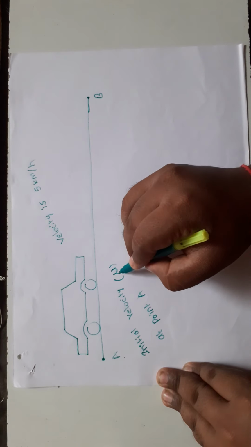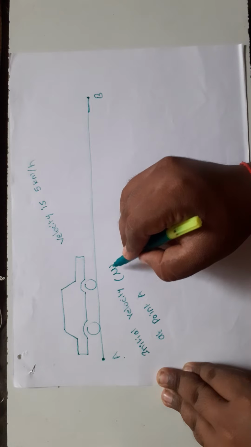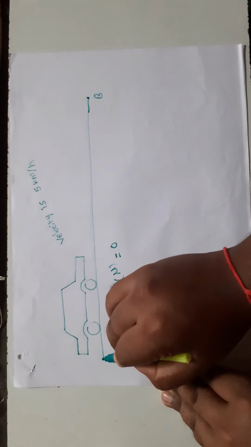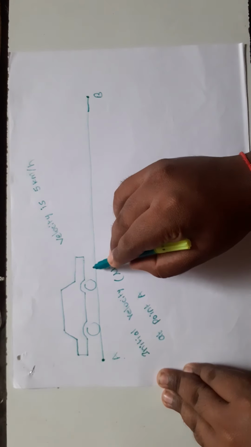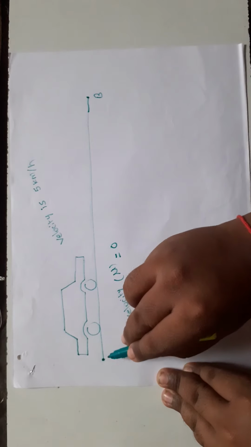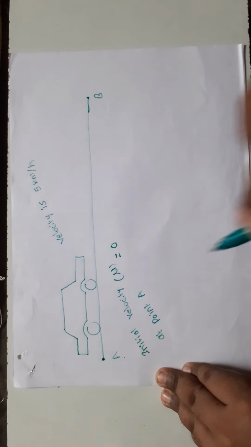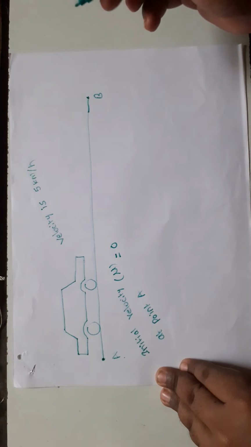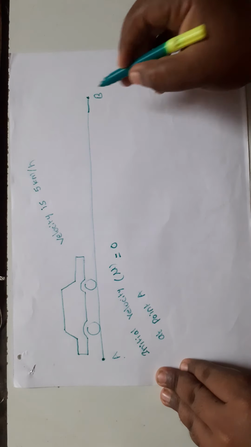Initial velocity is always represented by the letter u. That value is 0. Why? Because at position A the initial velocity of the car is 0, because the car is at rest at position A. Now B is called the final point.